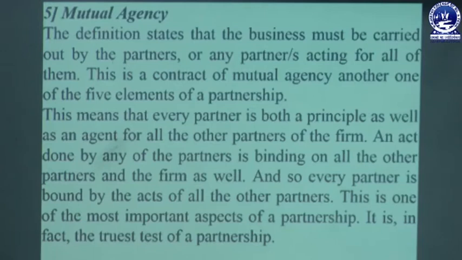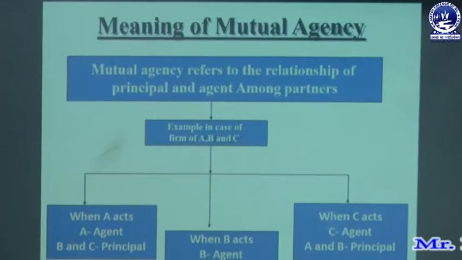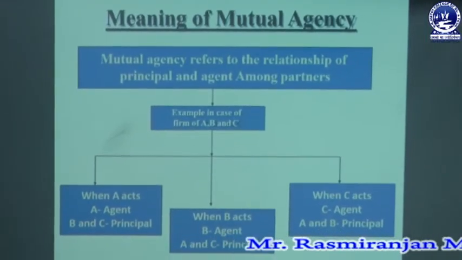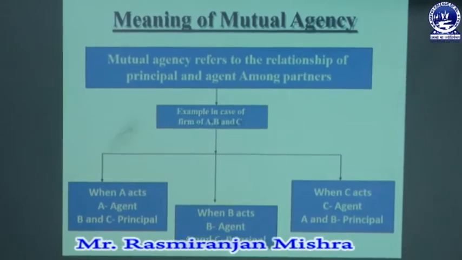An act done by any partner is binding on all the other partners and the firm as well. So every partner is bound by the acts of all other partners. This is one of the most essential aspects of a partnership business, and this is known as the true test of partnership business. So we discussed in detail mutual agency.